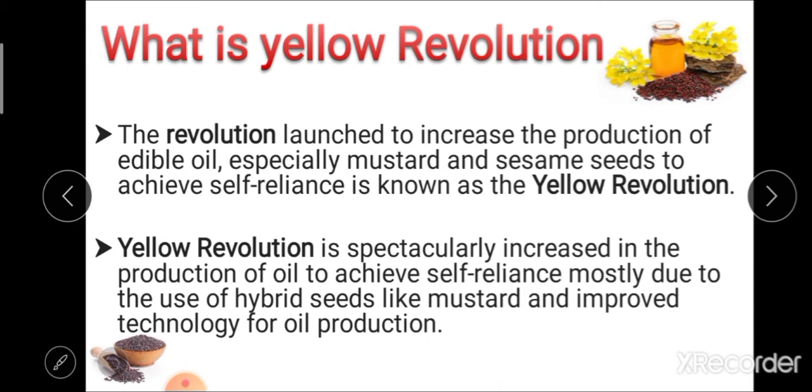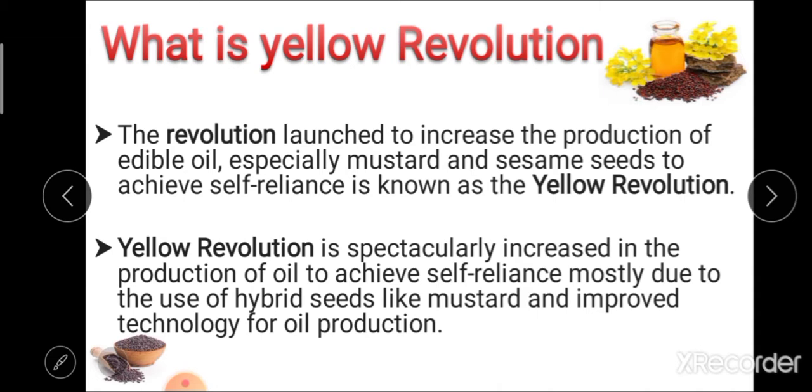That means the Yellow Revolution is basically related to an increase in the production of edible oil, especially in the case of mustard and sesame seed. It is a spectacular increase in the production of oil to achieve self-reliance, mostly due to the use of hybrid seed like mustard and improved technology of oil production.